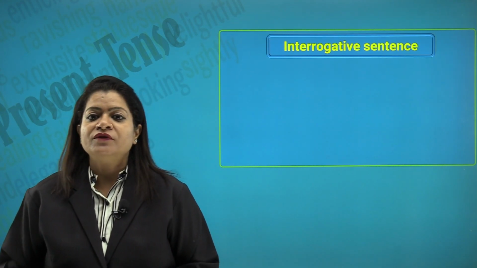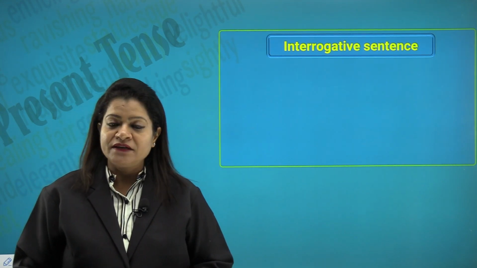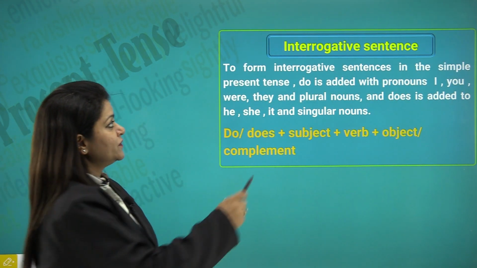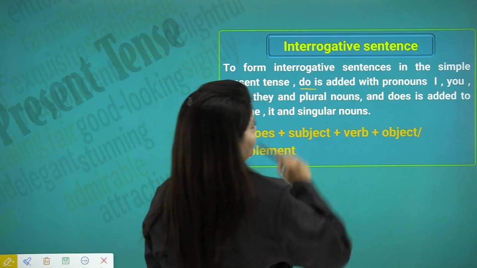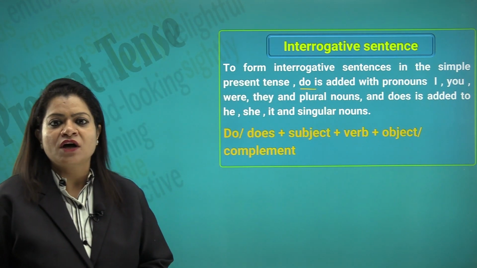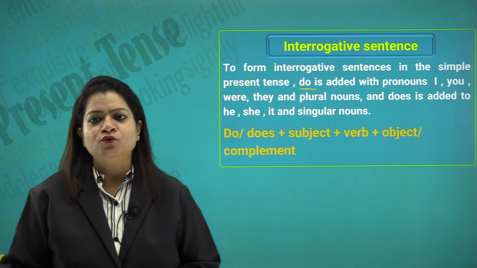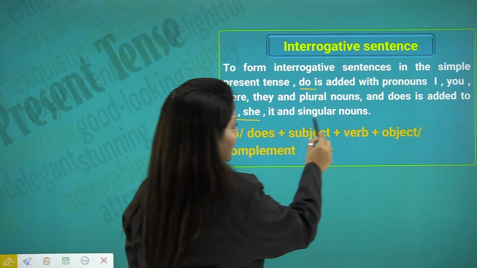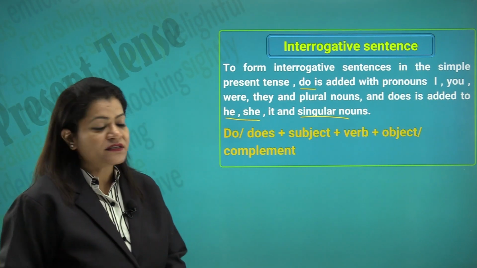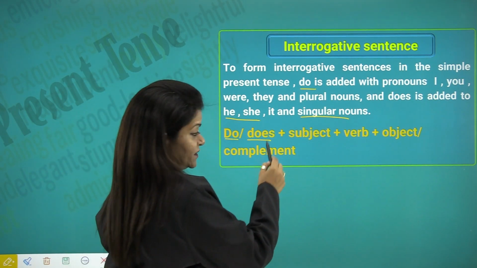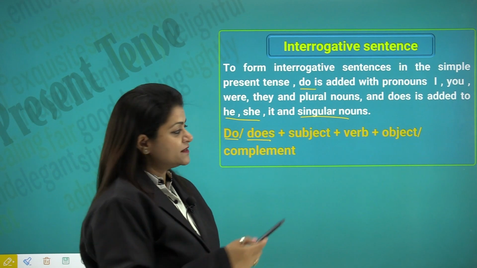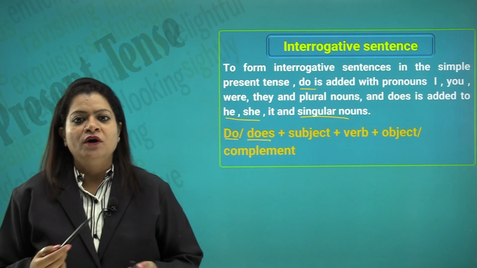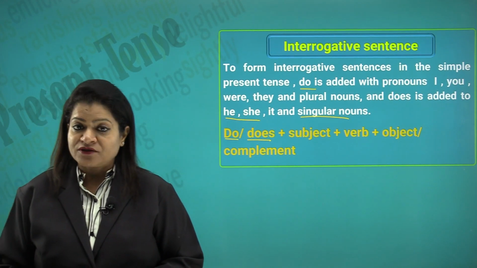Let us look at forming of the interrogative sentences under the simple present tense. To form the interrogative sentences in the simple present tense, we add the word do, and it is added with the pronouns I, you, we, they and the plural nouns, and does is added to he, she, it and the singular nouns. And what is the structure? Do or does, which act as our question words, plus the subject plus the verb plus the object or the complement.